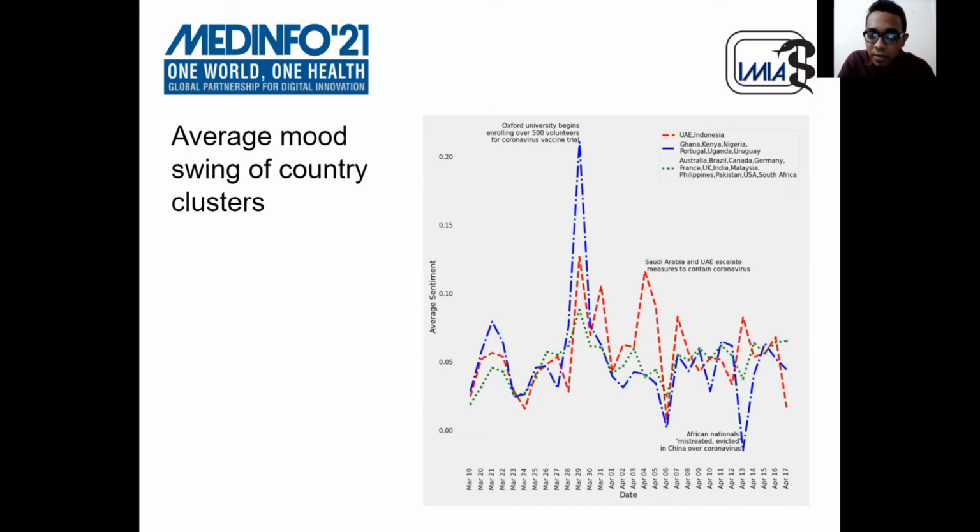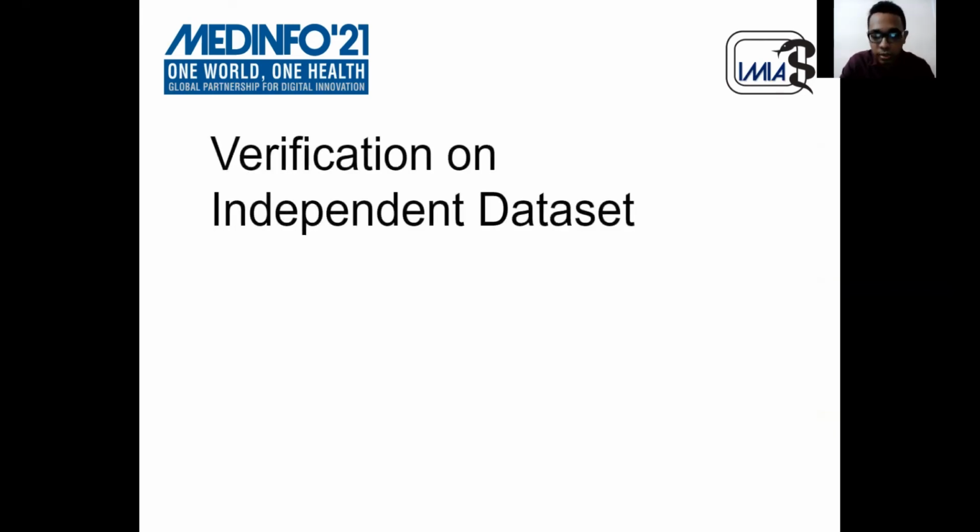Again, when some African nationals were mistreated and evicted in China over coronavirus, the cluster consisting mostly of African countries like Ghana, Kenya, Nigeria showed highly negative sentiment, while the other two didn't show any effect. So we can say that our pipeline can catch the public emotion using Twitter.